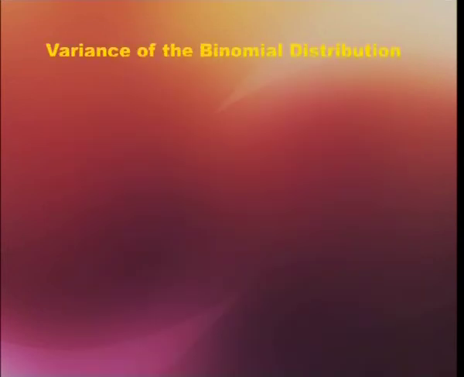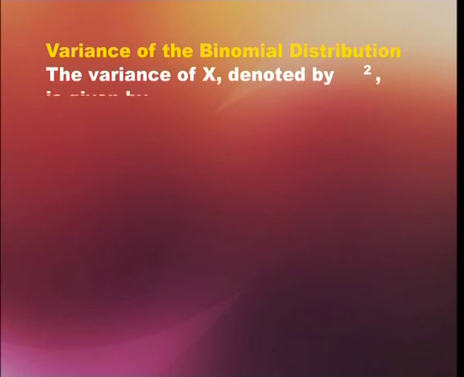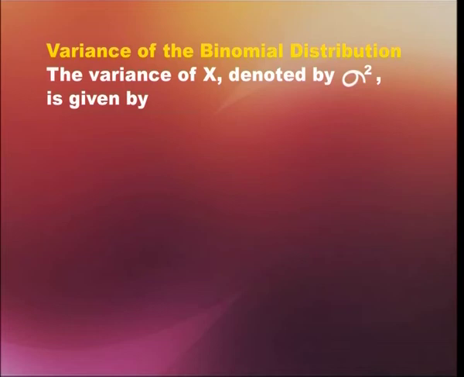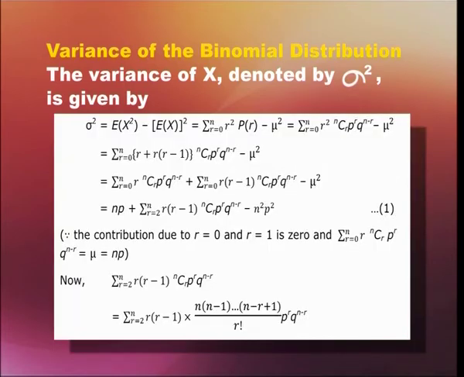Now, we will see how to obtain the variance of binomial distribution. The variance of x is denoted by sigma square, and it is given by sigma square equals expected value of x square minus (expected value) to the power 2. Now, this is equal to summation of r to the power 2 times probability of r minus mu to the power 2 from r equals 0 to n.